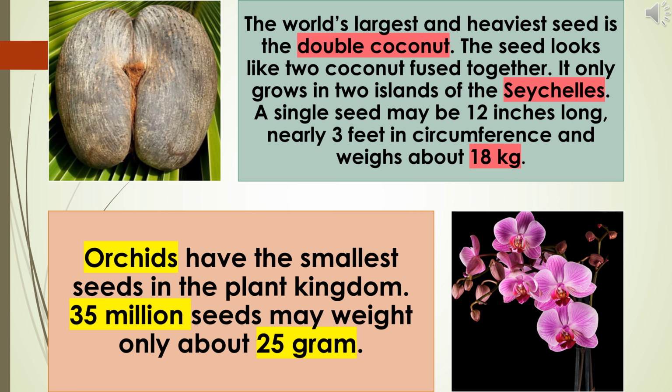Children, do you know which is the largest seed in the world? The world's largest and heaviest seed is the double coconut. The seed looks like two coconuts fused together. It only grows on two islands of the Seychelles. A single seed may be 12 inches long, nearly 3 feet in circumference, and weigh about 18 kg. Orchids have the smallest seeds in the plant kingdom. 35 million seeds may weigh only about 25 gram.